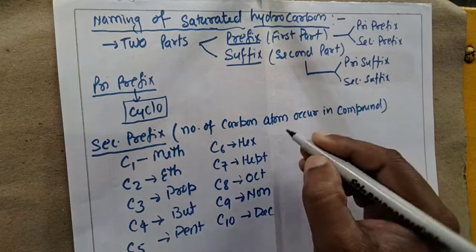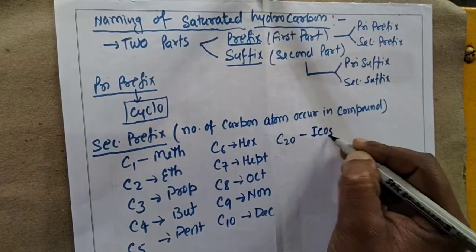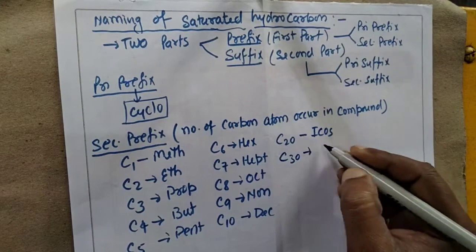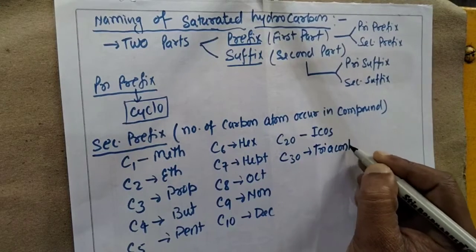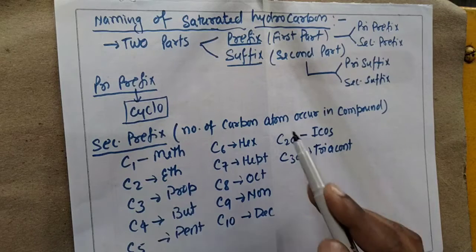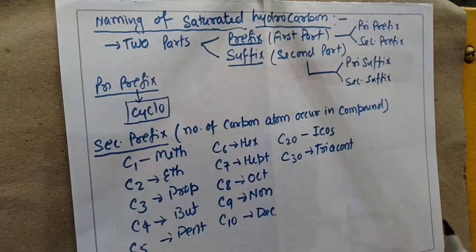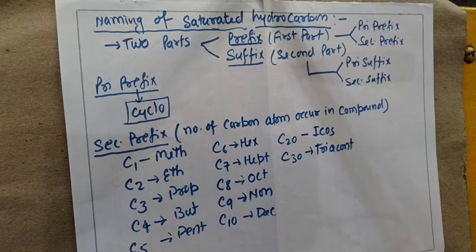If you have 20 carbons, C20, that is called icos. If you have C30, that is called triacont. So these are the secondary prefixes which are used to provide a specific name for a given organic compound.